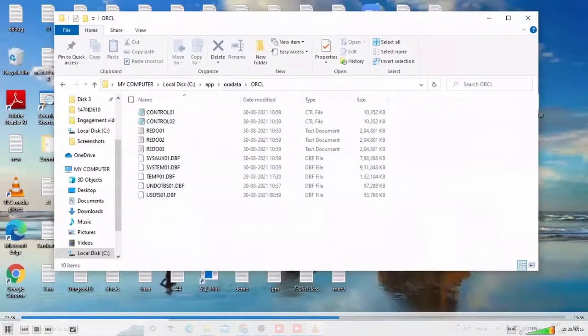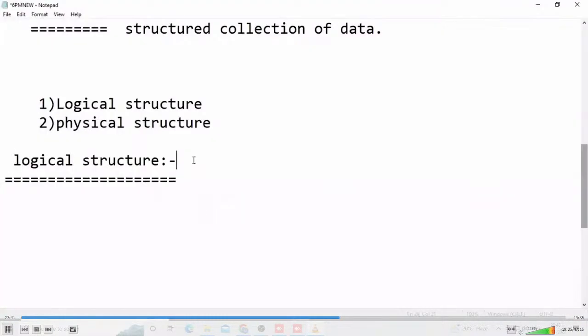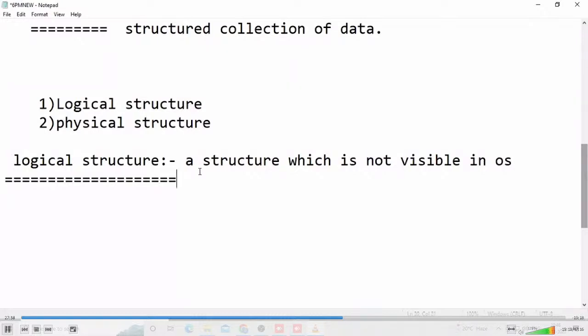That's why now, what is a logical structure means, don't write it, a structure, now here, what structure means, database structure, don't worry. A structure which is not visible in operating system, in OS, is called logical structure. Logical structure of the database.